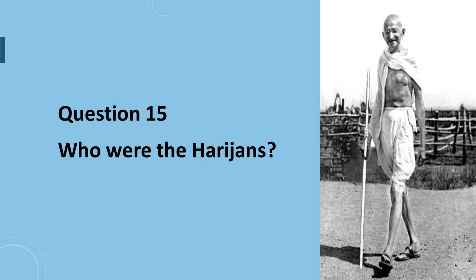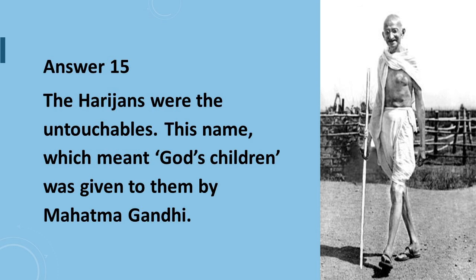Question number 15 says, who were the Harijans? Answer to question number 15 is, the Harijans were the untouchables. This name, which meant God's children, was given to them by Mahatma Gandhi.